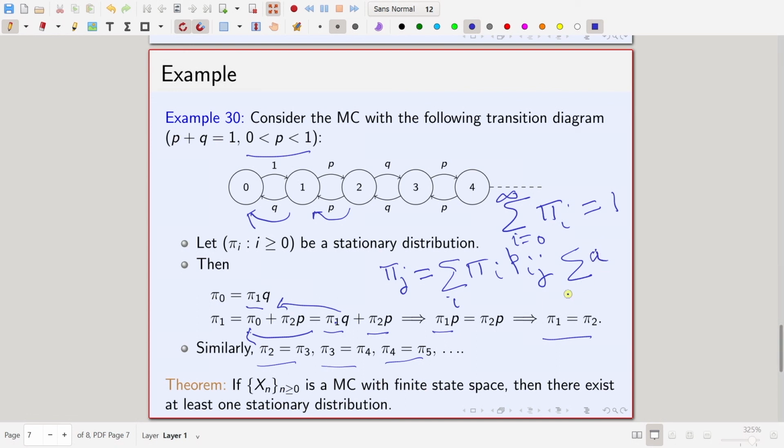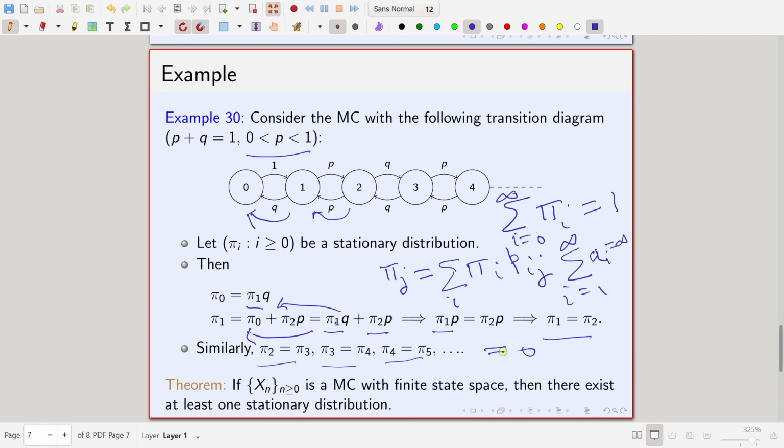So, if I am adding the same thing, say a_i, with i running from 1 to infinity, then the sum is equal to infinity, provided this thing is strictly greater than 0. That tells you that pi 1, pi 2, pi 3, pi 4, since they are equal, their sum should be less than or equal to 1. So, if it is anything positive, the sum will be infinity. So, they should all be equal to 0. That tells you that pi 1 equal to pi 2 equal, all these should be equal to 0.